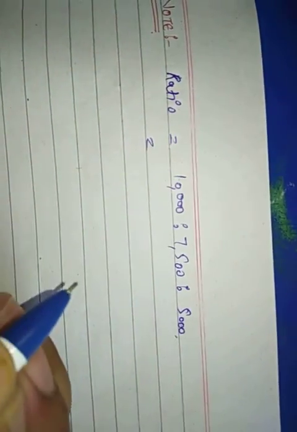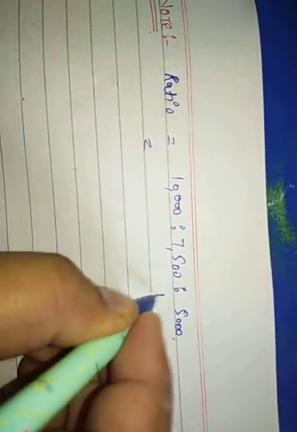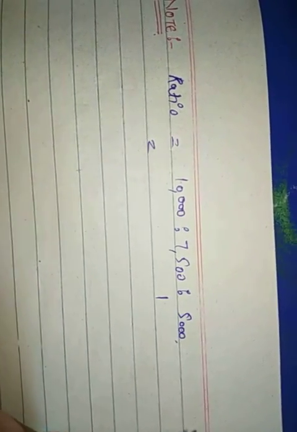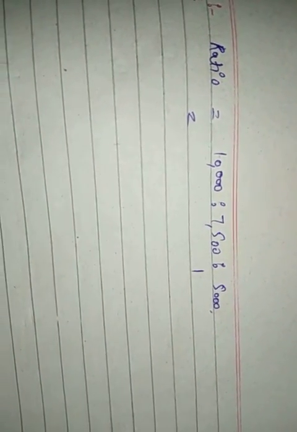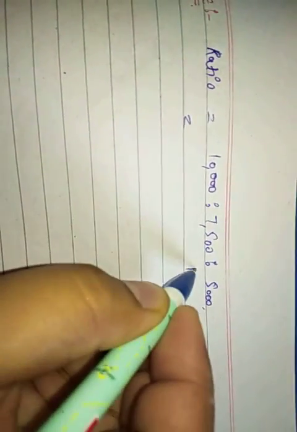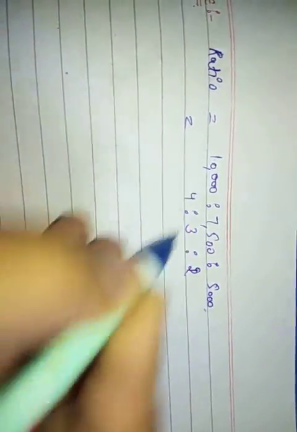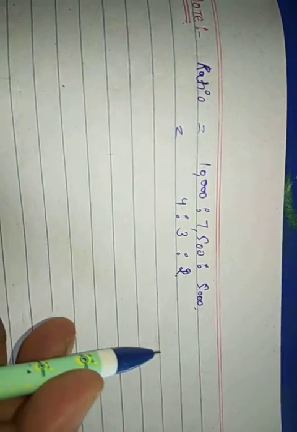Now how much will it be? We can directly calculate it with 25: 25 into 2 equals 50, 25 into 3 equals 75 and 25 into 4 equals 100. So this was our old ratio.